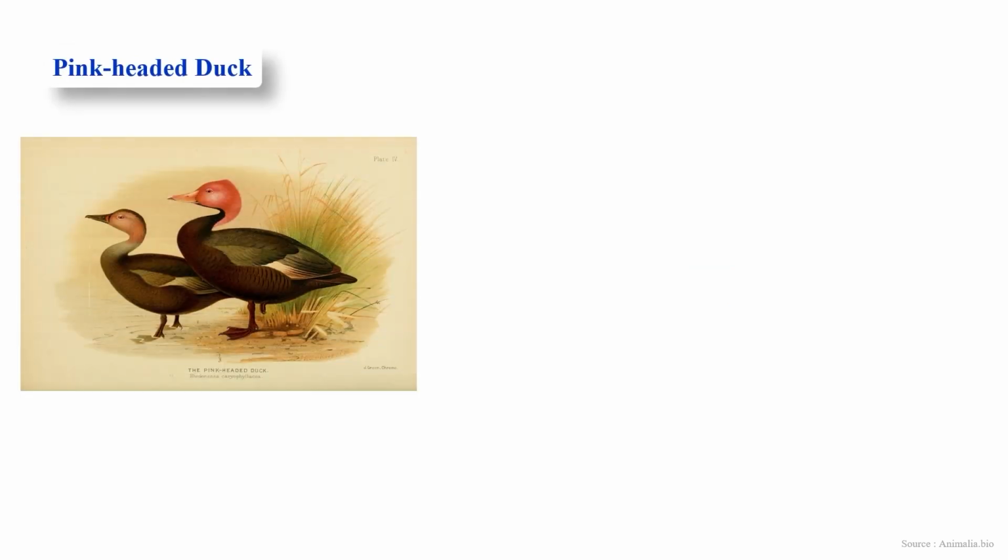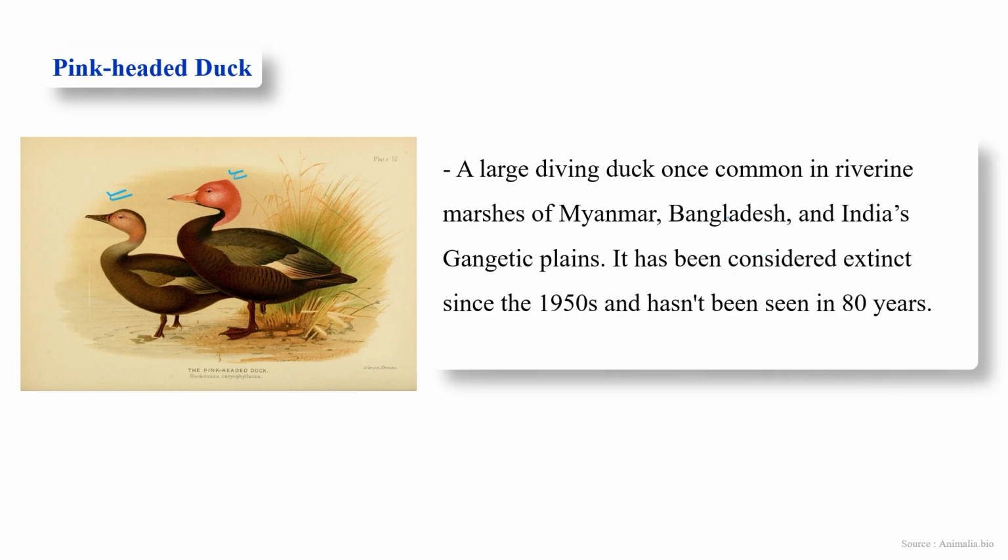Third example, the pink-headed duck. This is the picture of the pink-headed duck. Their head is pink in color. It is a large diving duck, once common in riverine marshes of Myanmar, Bangladesh, and India. So these are the locations where they were usually found: Myanmar, Bangladesh, and India's Gangetic Plains. It has been considered extinct since 1950 and hasn't been seen in 1880 years. Same cause, hunting and habitat loss.